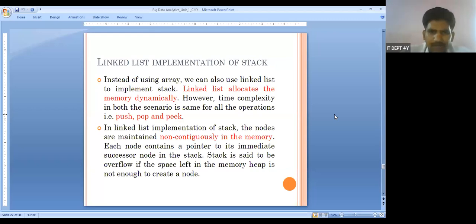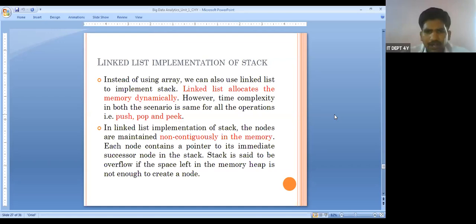Here we create a node. In a simple linked list, a node has two parts: one is the data part and another is the link part. We get some data, update the data, and an address is created. When we have one node, its data and address are linked with another node. That is the simple concept. So here there need not be a continuous memory allocation; it is maintained in non-continuous memory allocation.